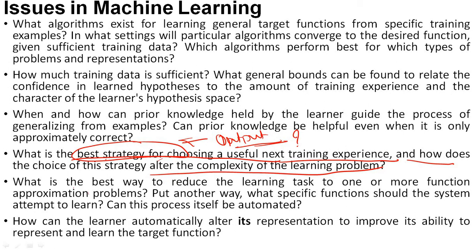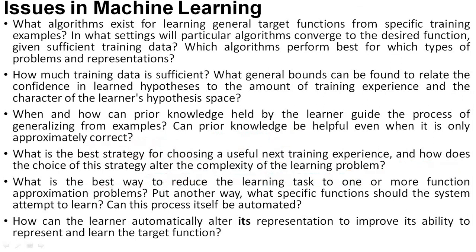Next, what is the best way to reduce the learning task to one or more function approximation problems? Because when we learn any new task, we will have n number of functions. If machine wants to learn n number of functions, it becomes a complex job and takes more time.